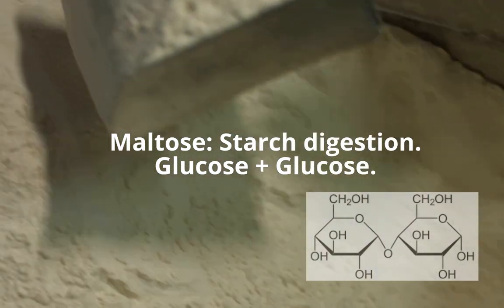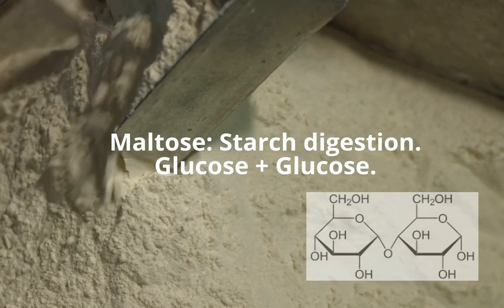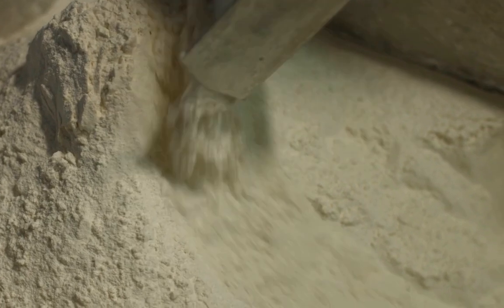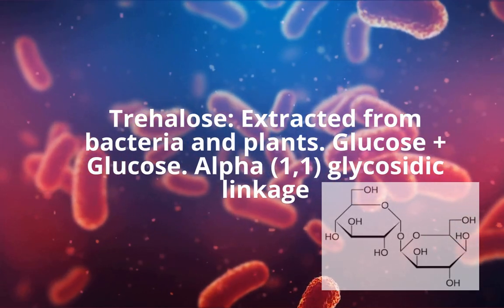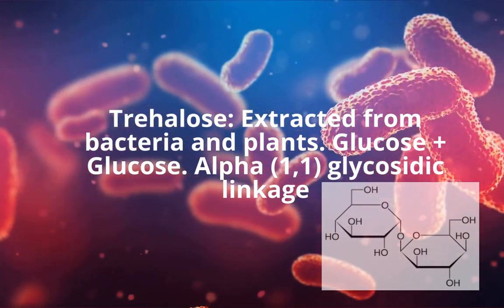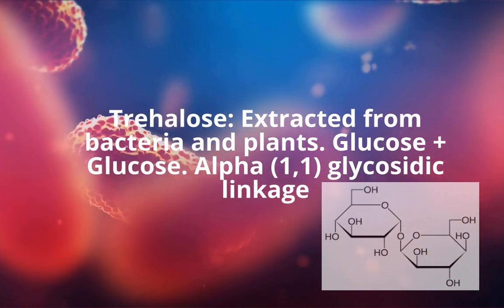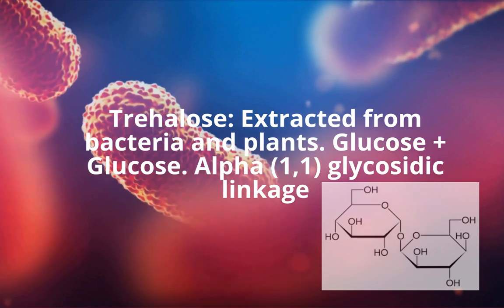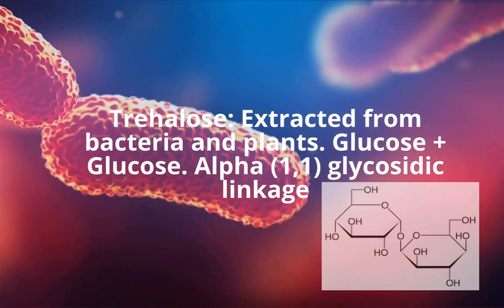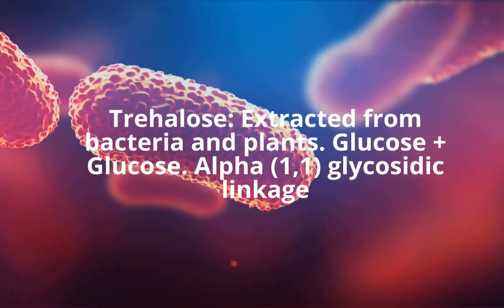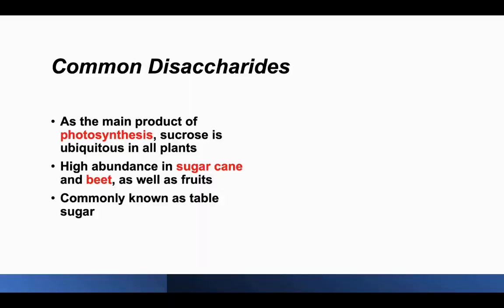Maltose is a disaccharide formed from the hydrolysis of starches. It's made of glucose and glucose. Trehalose is extracted from bacteria and plants. It's composed of two glucose units. The linkage between these glucose units is an alpha 1,1 glycosidic linkage.